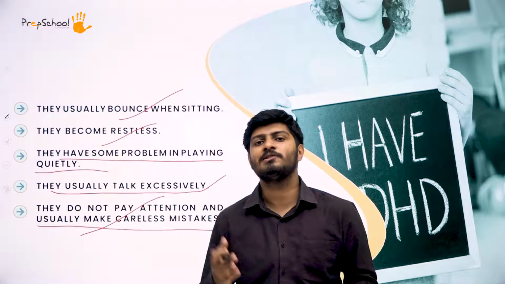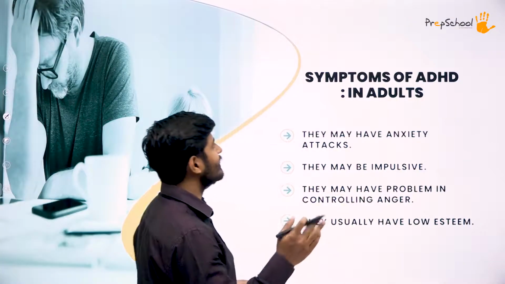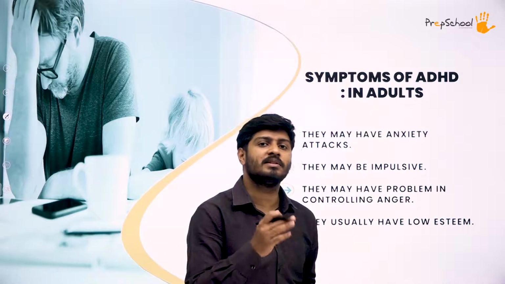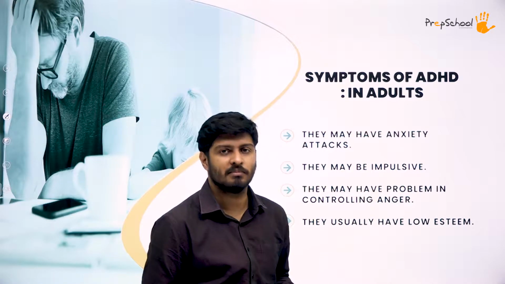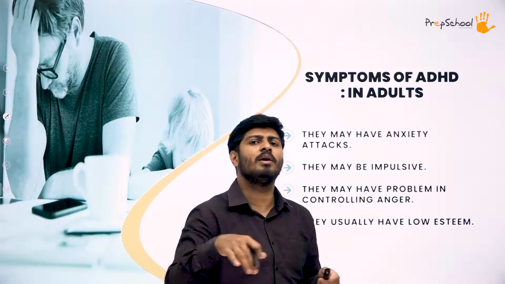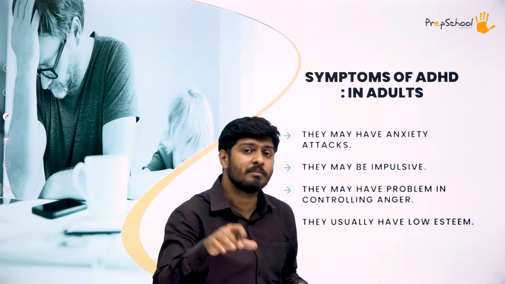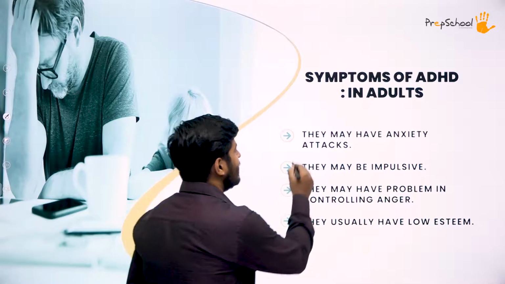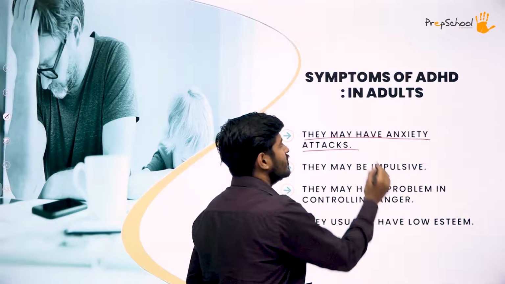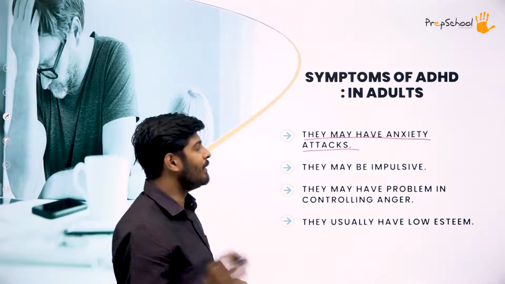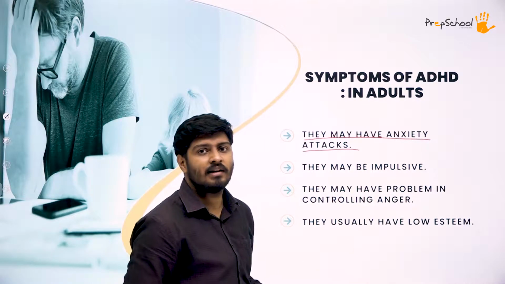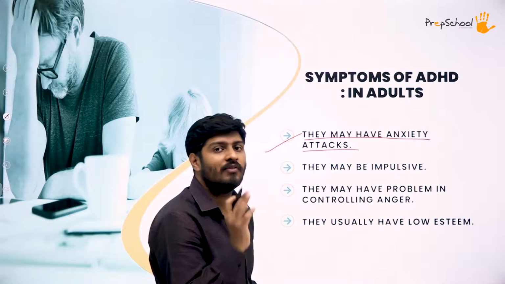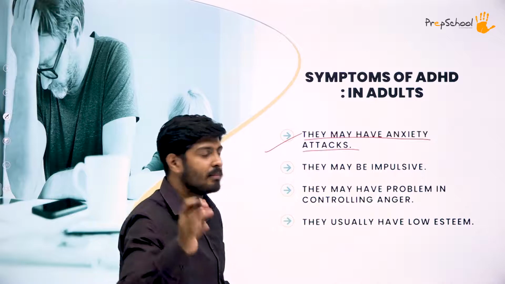Having said that, let's move on to our next topic, symptoms in adults. When we talked about symptoms in children, you saw quite a lot of symptoms of ADHD. Now we'll look at a glance of what symptoms an adult could have with ADHD. First, they may have anxiety attacks. Anxiety attacks are very common in adults who have ADHD. So that's one major symptom they have.